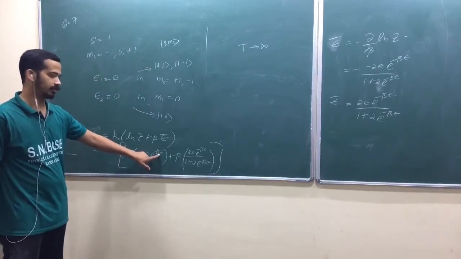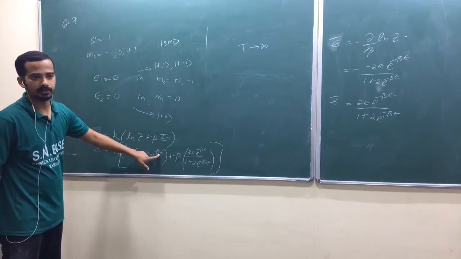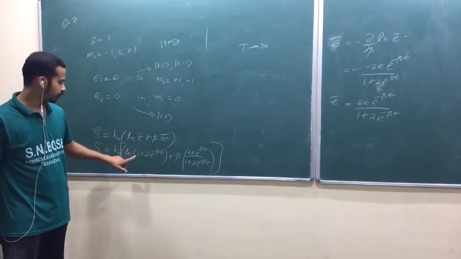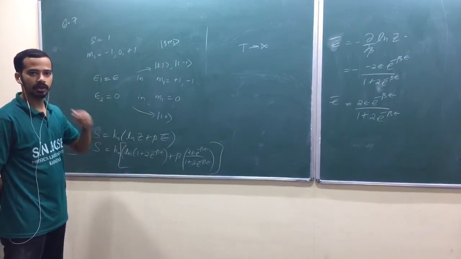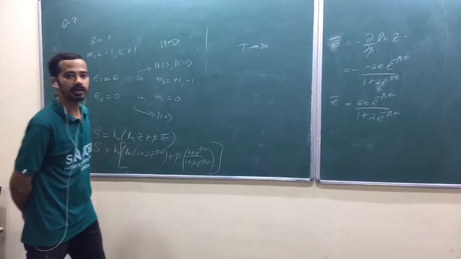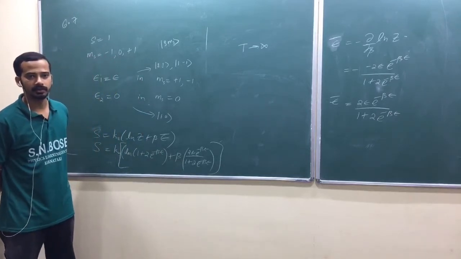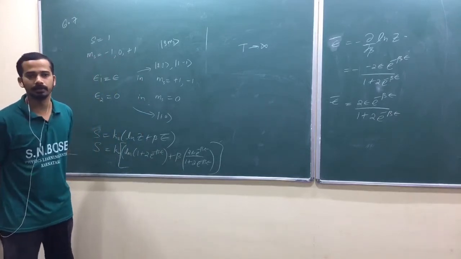When beta tends to 0, e power 0 is 1. Am I right? So 1 plus 2, log of 2. Am I right? Kb log of 3. That's what you got, maximum entropy. How did you get that one?